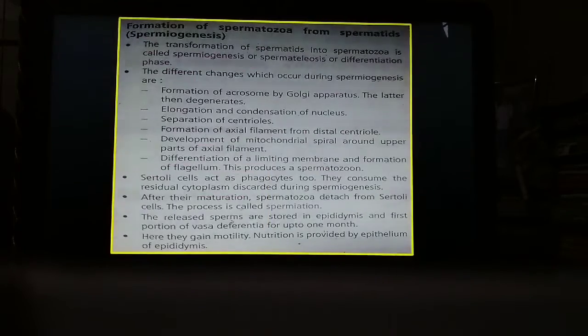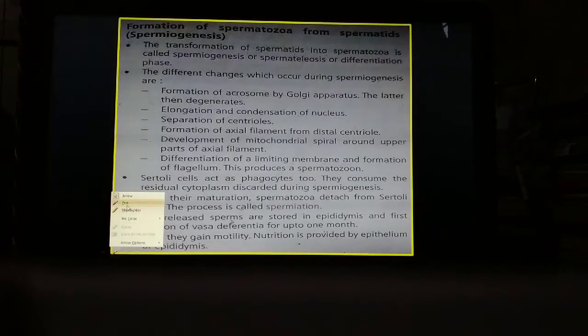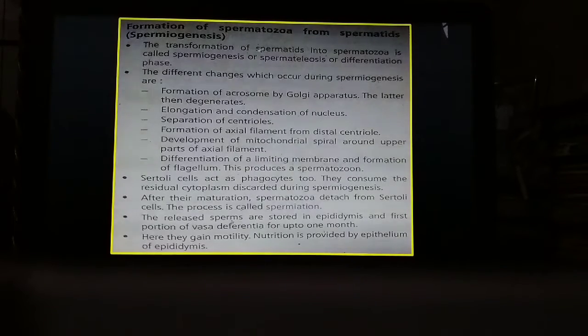Now let us see how from spermatids the spermatozoa or functional sperms are produced. So they are produced by a process known as spermiogenesis or spermateleosis or differentiation phase. So during this process many changes take place in spermatids.